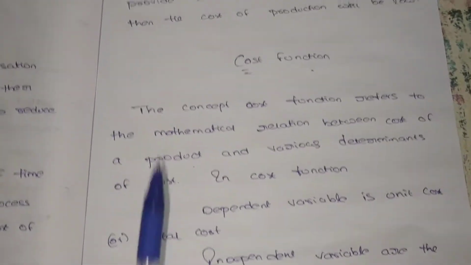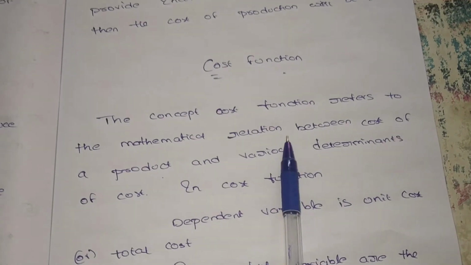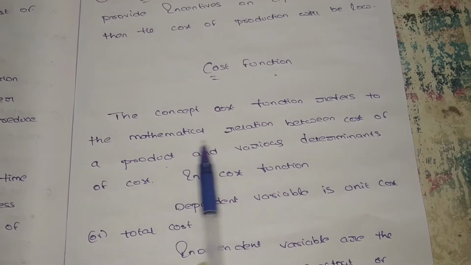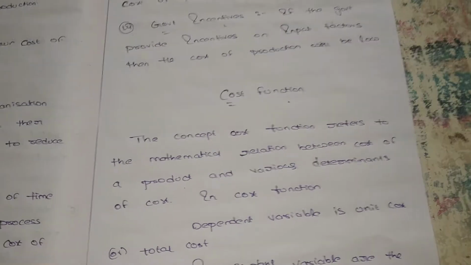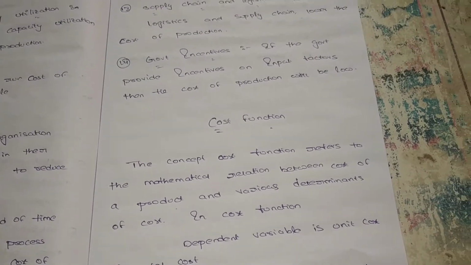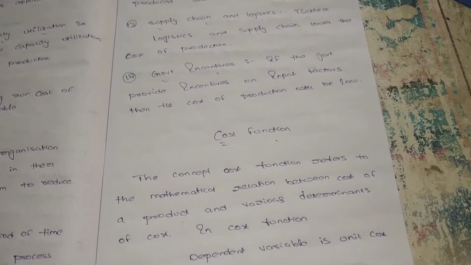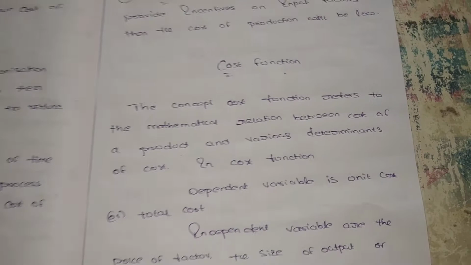What is cost function? The concept of cost function refers to the mathematical relationship between the cost of a product and various determinants of the product. The cost function shows the relationship between the cost of the product and what the determinants are. It shows the relationship between cost and its determinants. What are the effects on the cost?